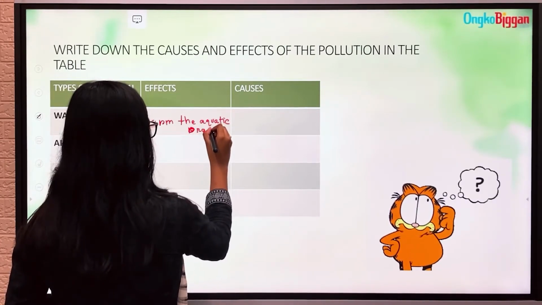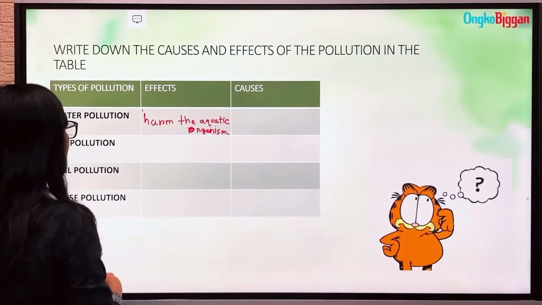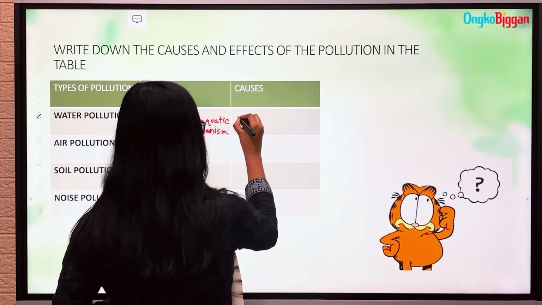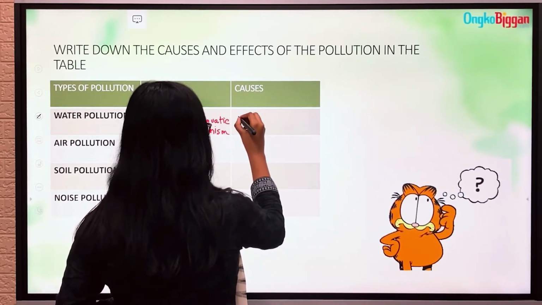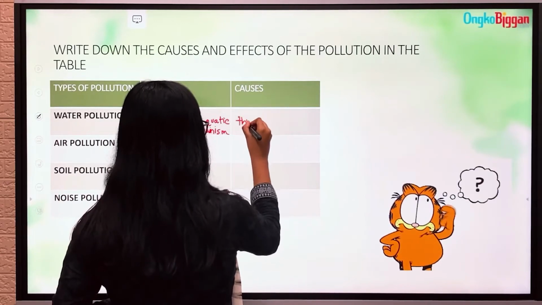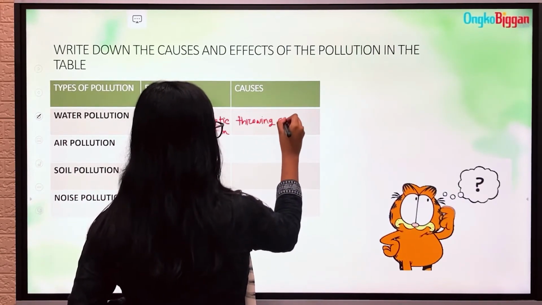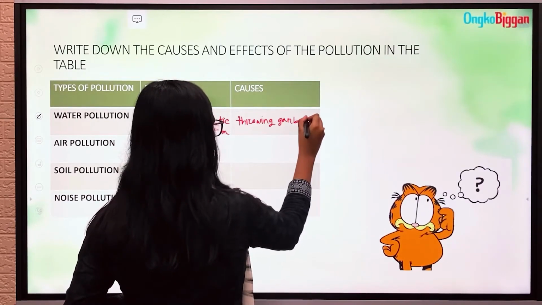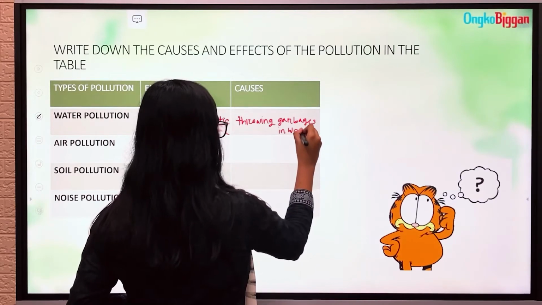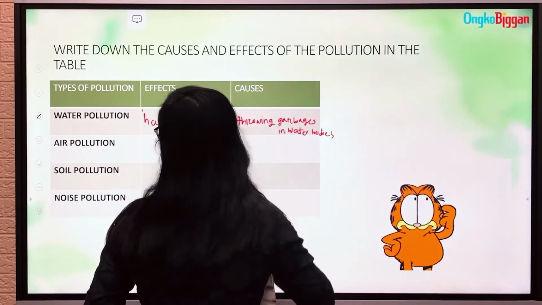Actually, when we say organism, it includes both plants and animals. Okay, causes. Throwing garbage in water bodies actually.